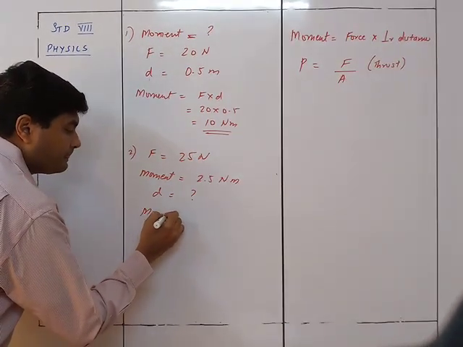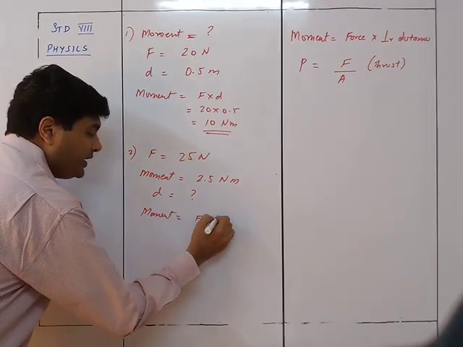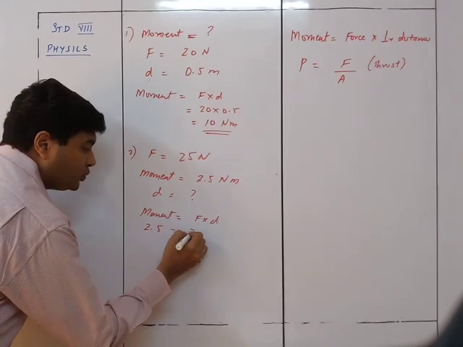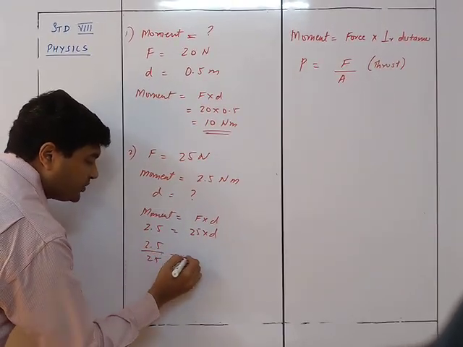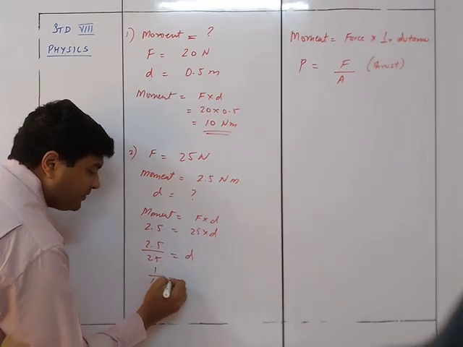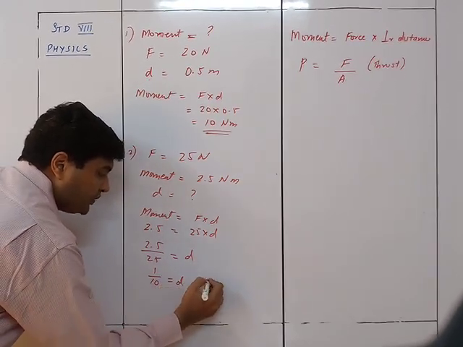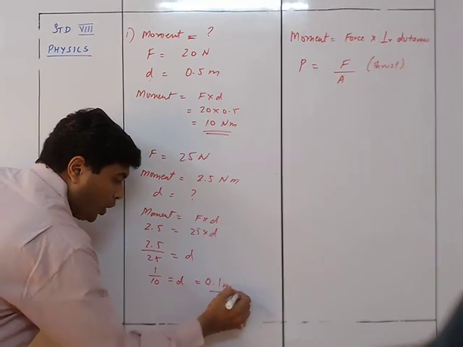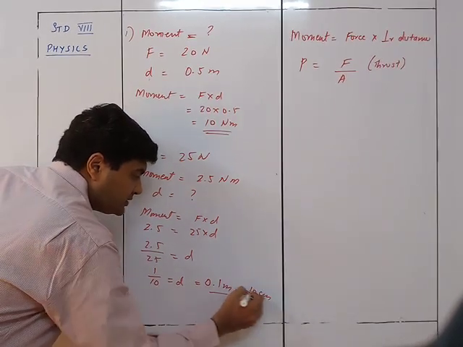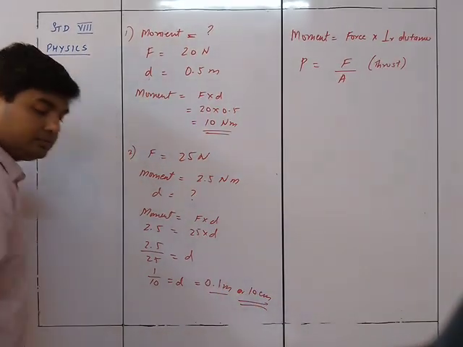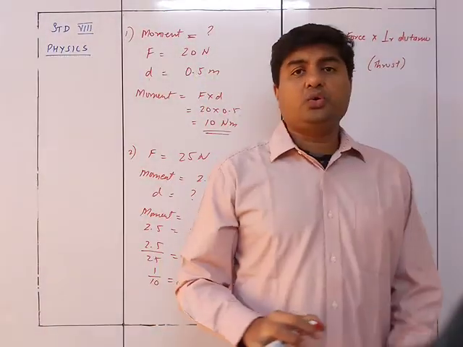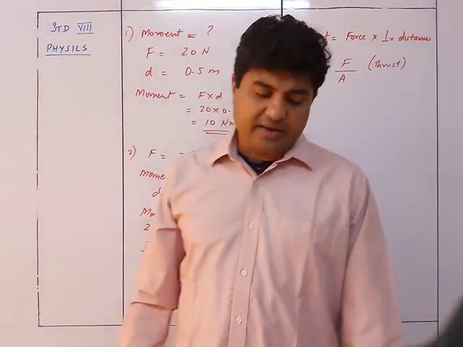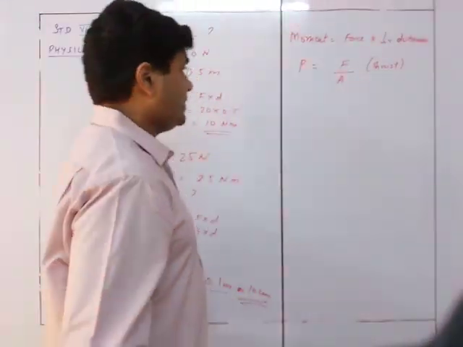So moment is equal to F into D. So 2.5 is equal to 25 into D. So 2.5 upon 25 is equal to D. So it's 1 upon 10, which is equal to D, which is equal to 0.1 meters or 10 centimeters. Understood? Simple. You just need to know the data, understand the data. Question number 3.